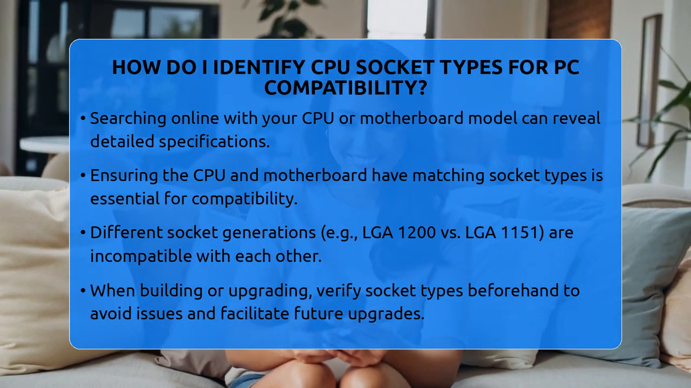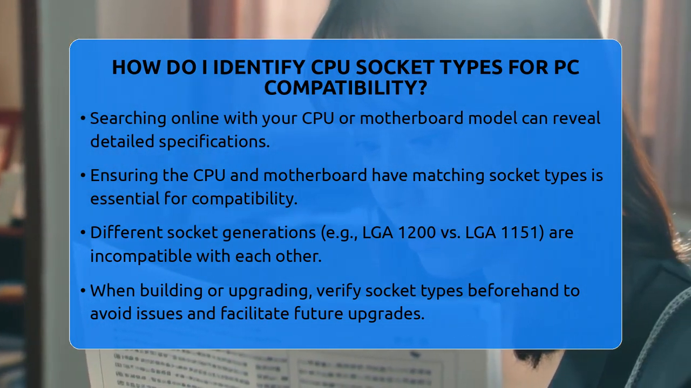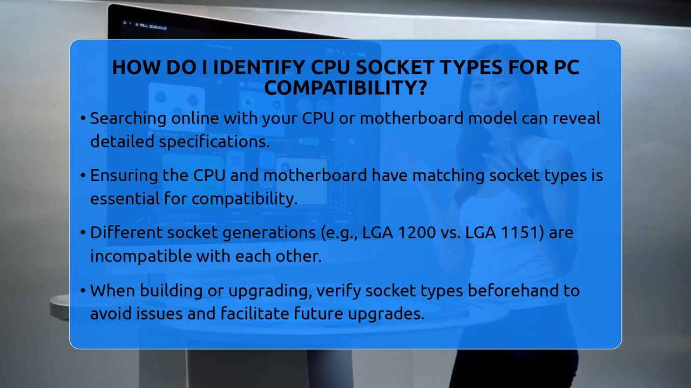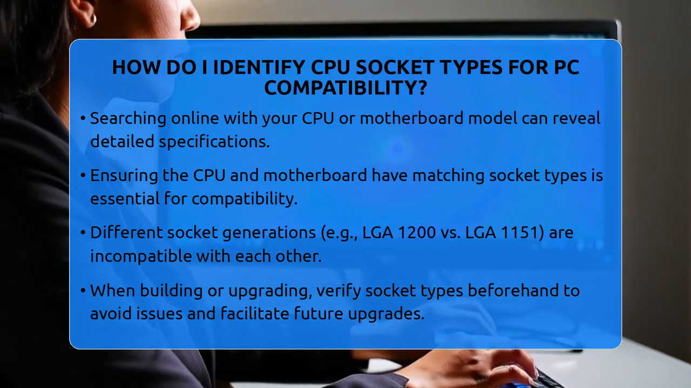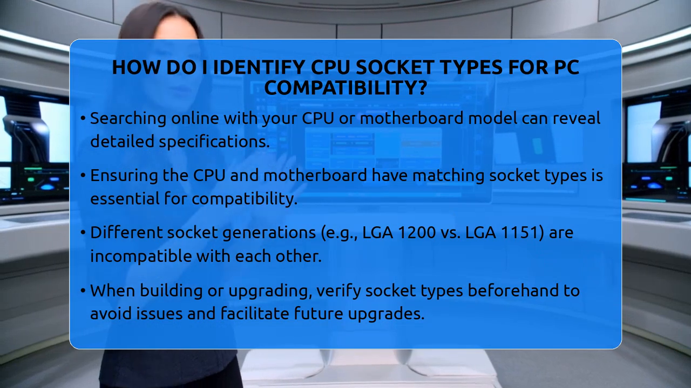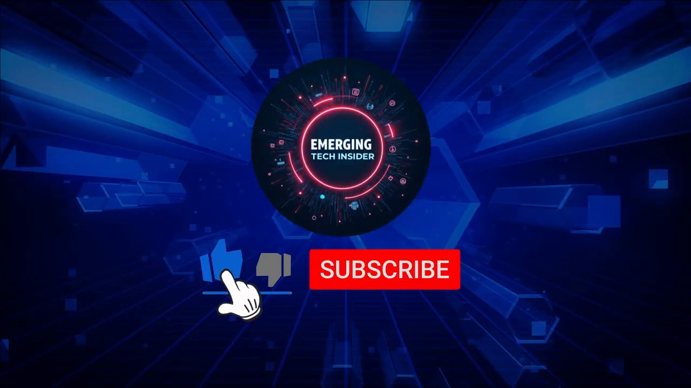So, in simple terms, identify the socket by understanding whether it's LGA or PGA, verify the exact model through documentation or software, and ensure the CPU and motherboard match perfectly. This way, your build will be stable, and your system will run smoothly from the start.